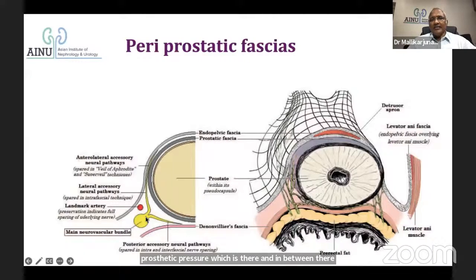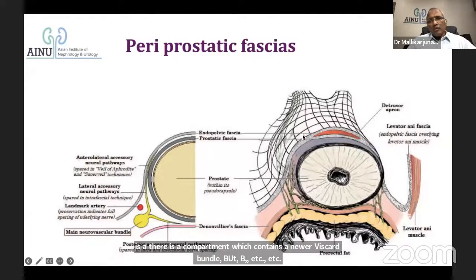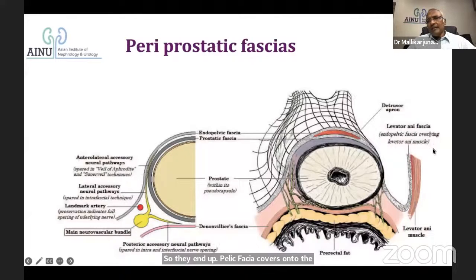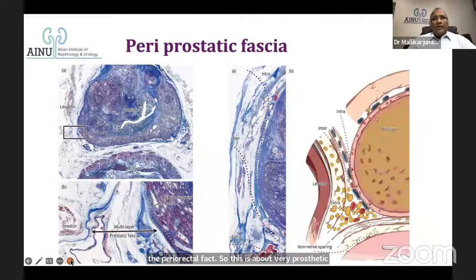blood vessels, etc. So the endopelvic fascia covers onto the lateral pelvic wall, covers onto the prostate, and goes onto the other side, and the lateral pelvic wall again. And this is a thin layer of fascia. This prostatic fascia is not as big as shown here. It is only a depiction. And the rest is a compartment in between, which has multiple layers as well, you can call it. And Denonvilliers' fascia separates it from the perirectal fat. So this is about periprostatic fascias.